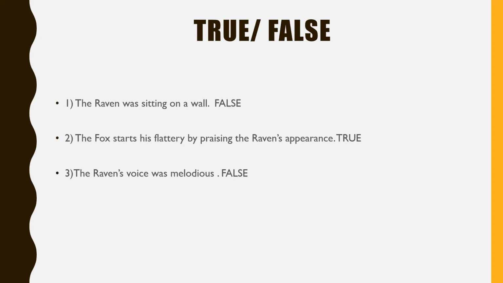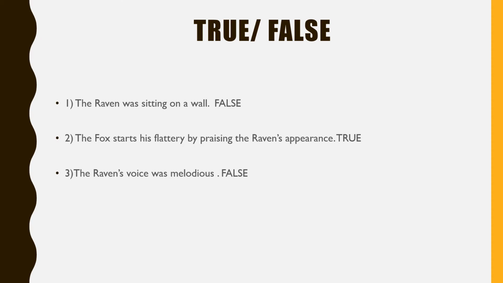Now let us start. The raven was sitting on a wall. Is it true or is it false? It is false. Where was the raven really sitting? He was sitting on a limb or a branch of a tree. So it is indeed false.